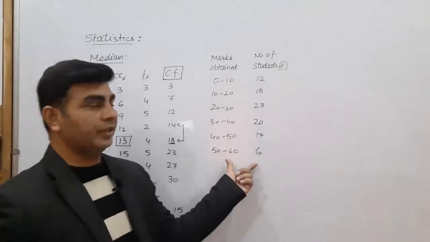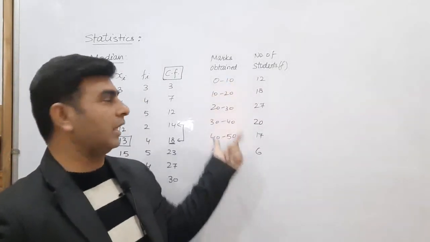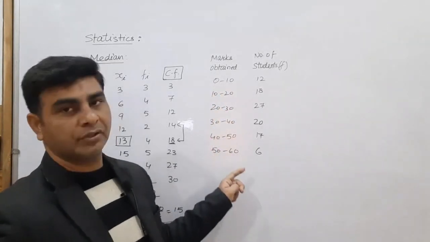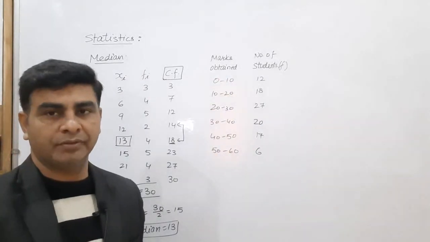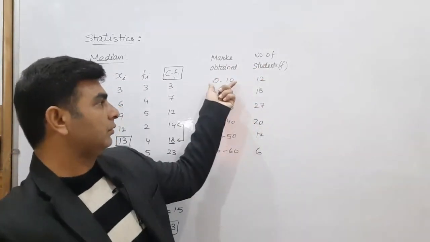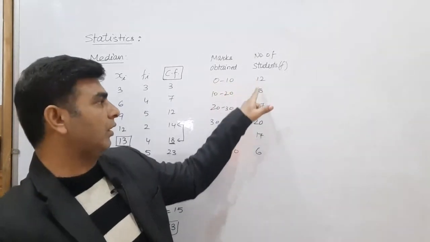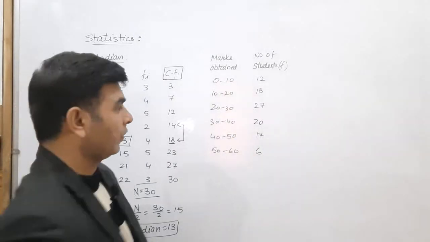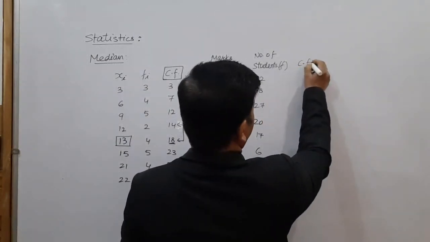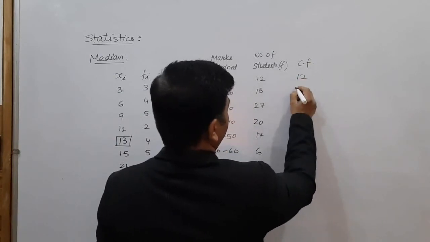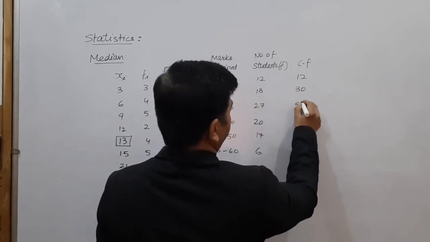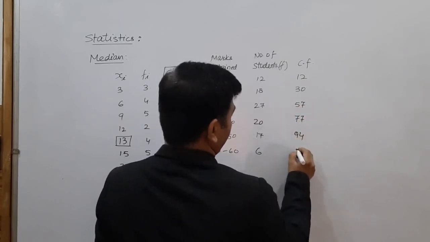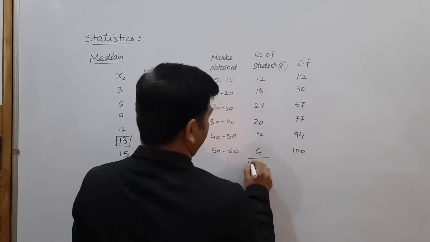Now let me take the second case, in which the class interval is given to you. The class intervals given are 0 to 10, 10 to 20, 20 to 30, 30 to 40, 40 to 50, 50 to 60. These are the marks obtained by students, and the numbers of students in these groups are 12, 18, 27, 20, 17, 6. This is the data for 100 students. First of all we need to find CF. This is 12, this is 30, 30 plus 27 is 57, this is 77, this is 94, and this is 100. So the value of n is 100.